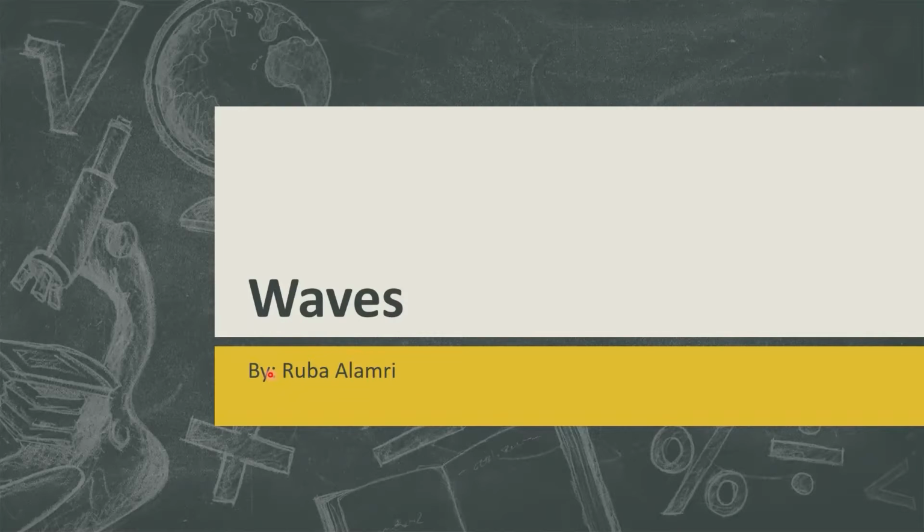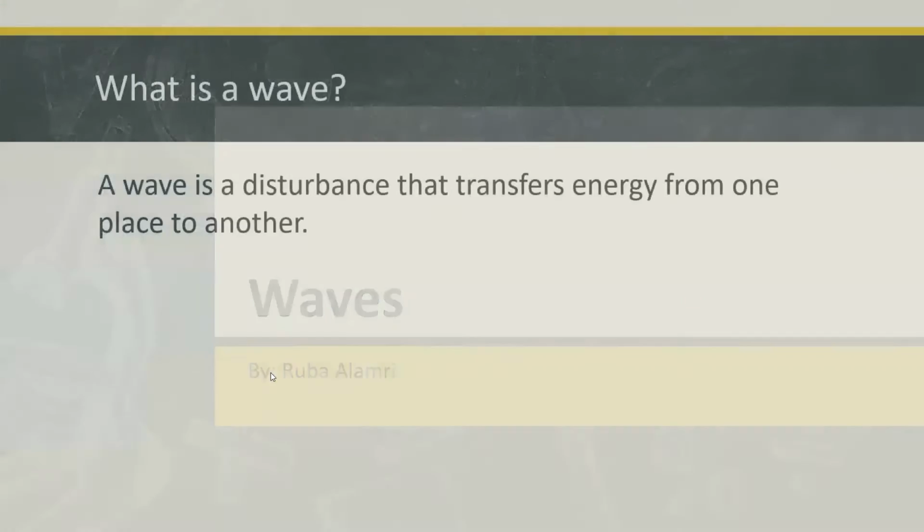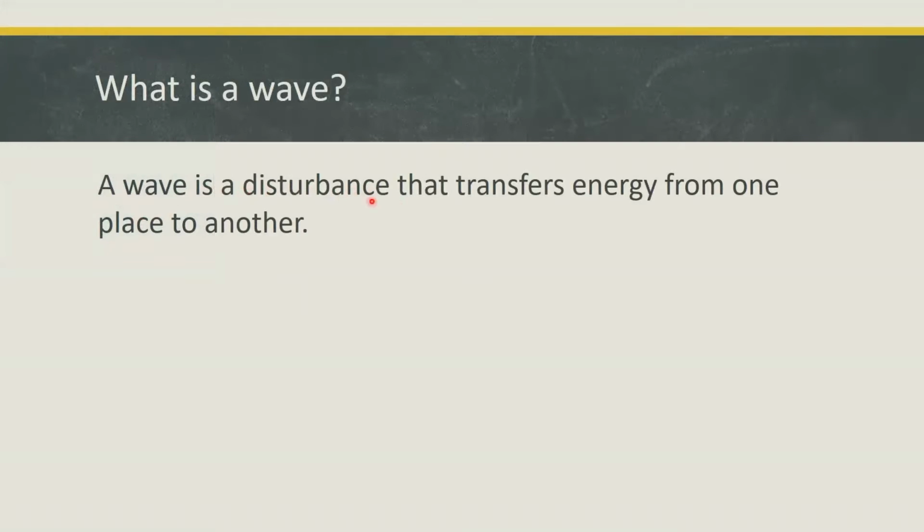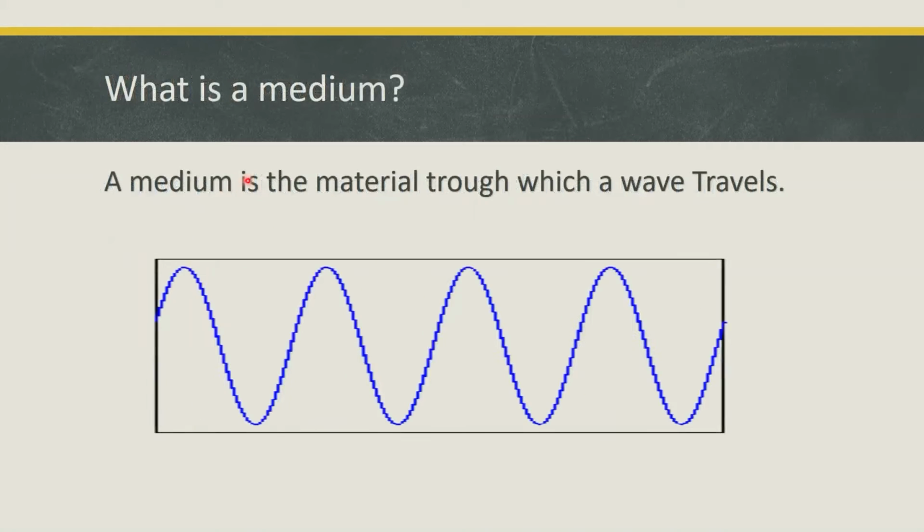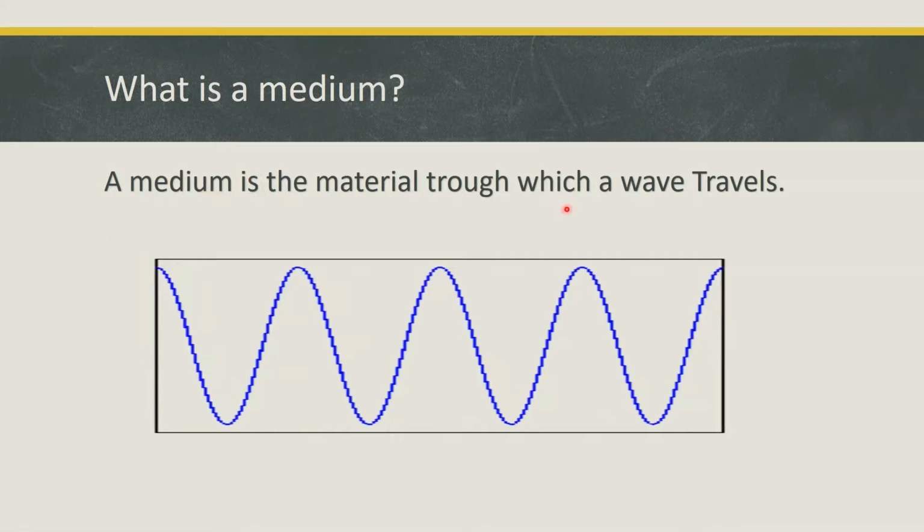I am in grade 7A at Rawad Ishbiliya school, and today we will be talking about waves. What is a wave? A wave is the disturbance that transfers energy from one place to another. What is a medium? A medium is the material through which a wave travels.